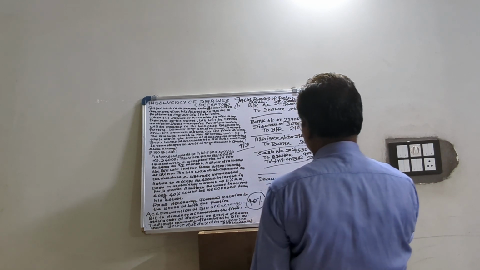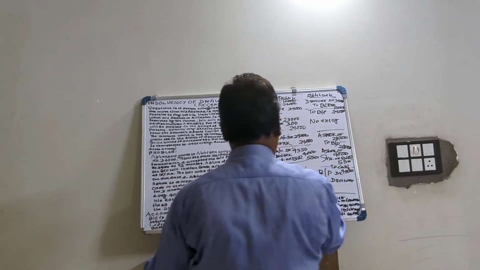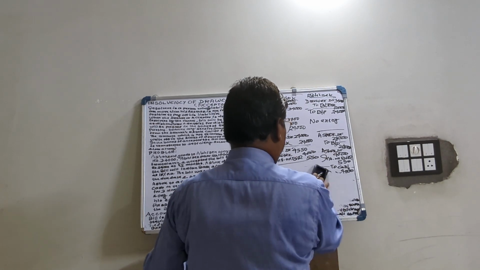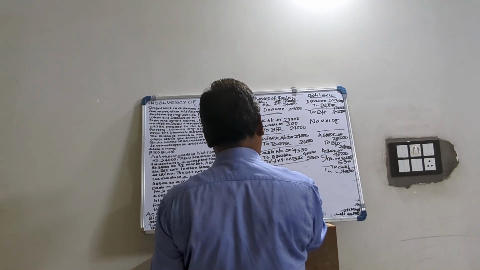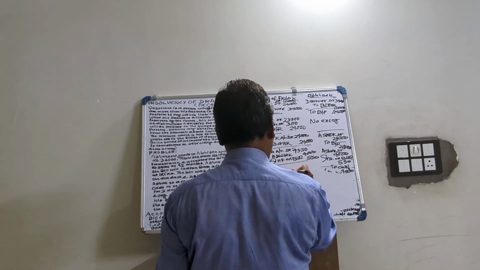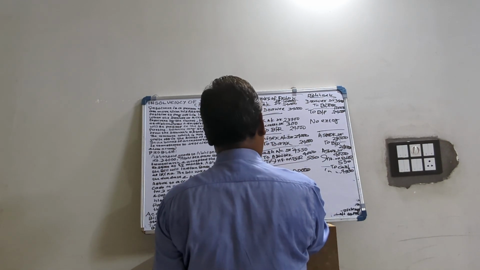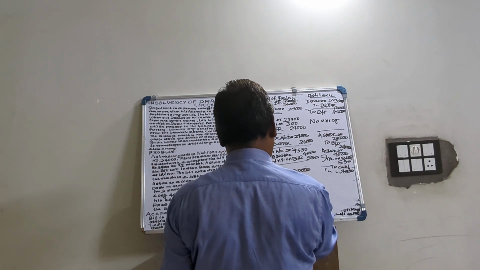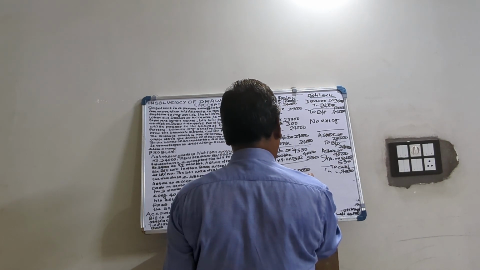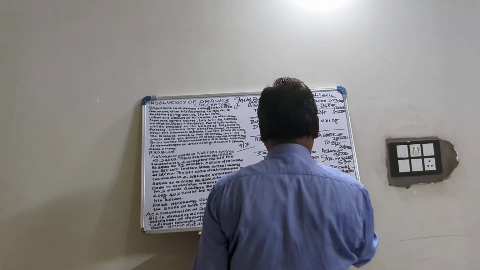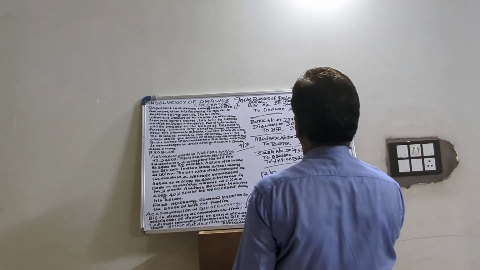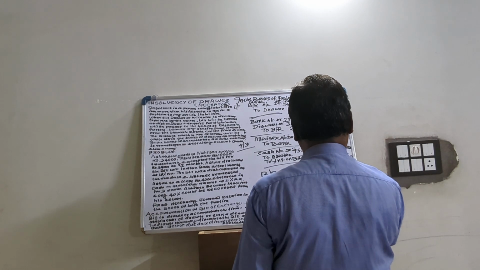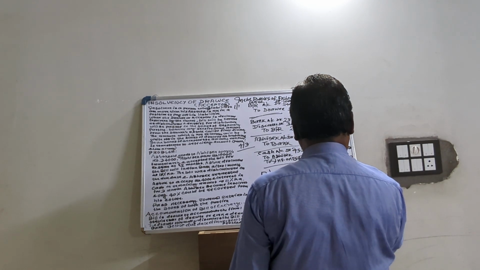Then he will draw a bill for 20,000. So for bill 20,000 means bills receivable account debited 20,000 to drawee, to Abhishek 20,000. Then he will write Ashok debited 20,000 to bills payable.